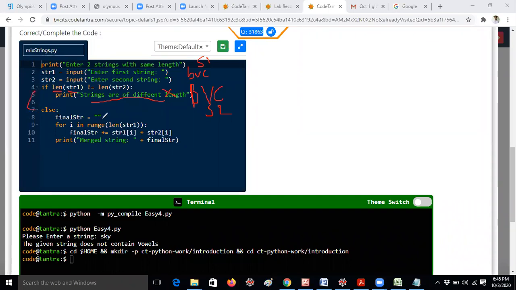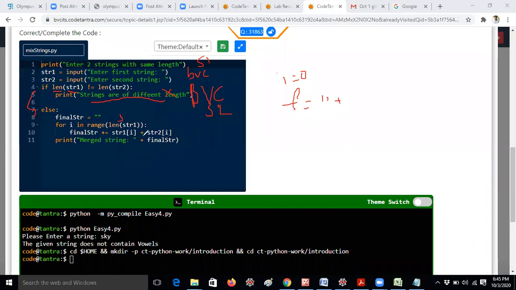Final string, I am taking an empty string, final string like that. For i in range of len of str1. Now i iterates from 0 position. That means length of str1 is 3, so i started from 0. Now final str equals final str plus, that means final str is an empty string, plus str1 of i plus str2 of i.